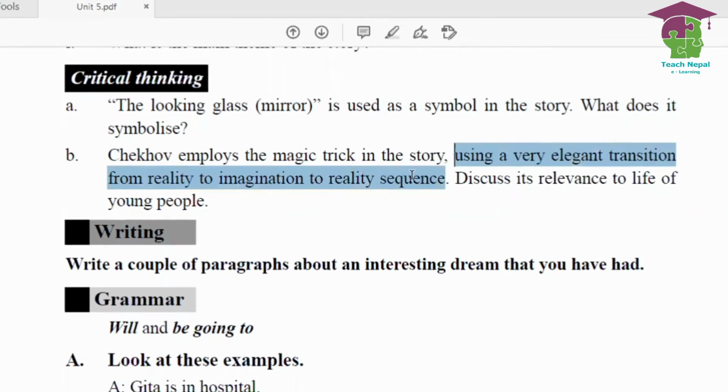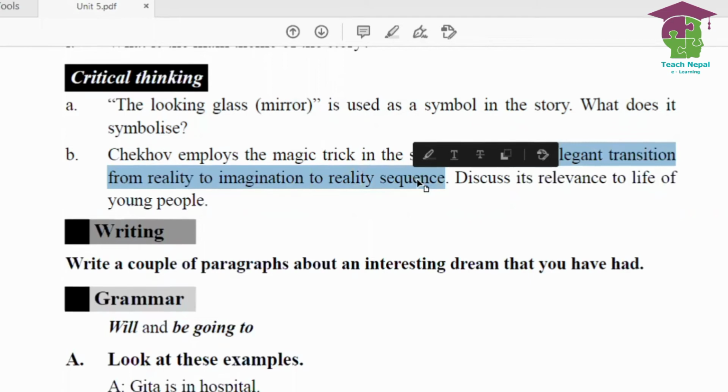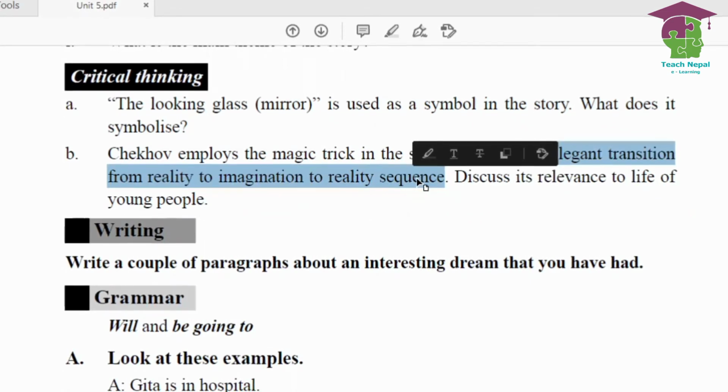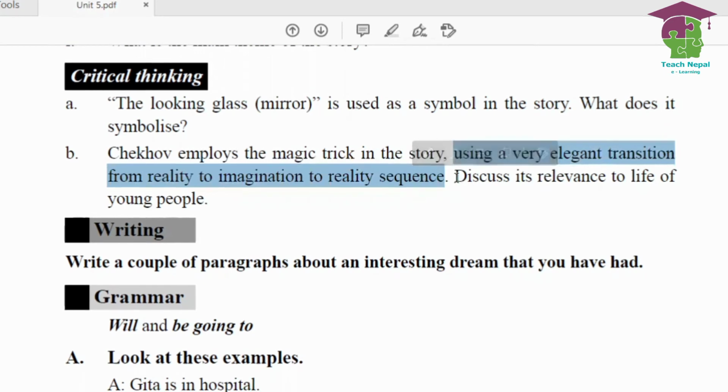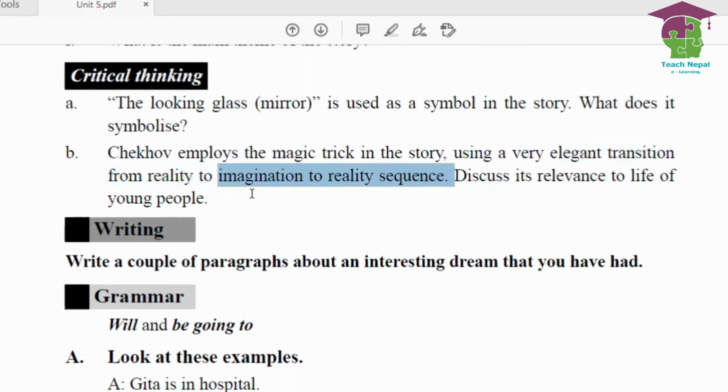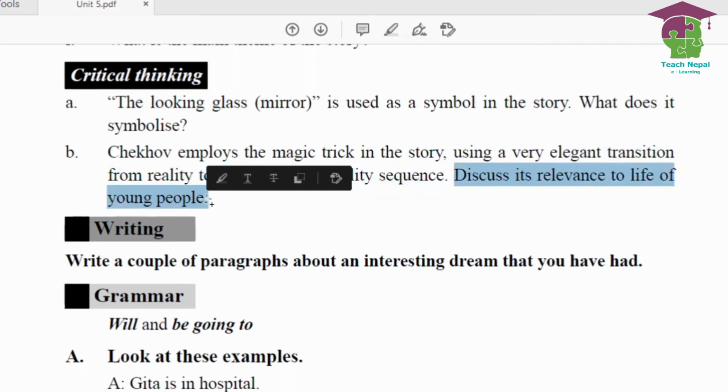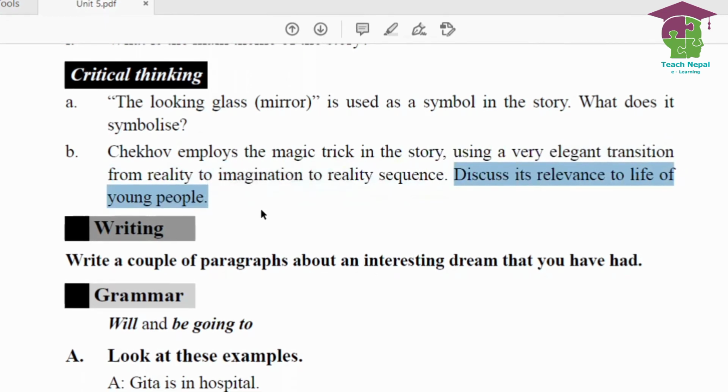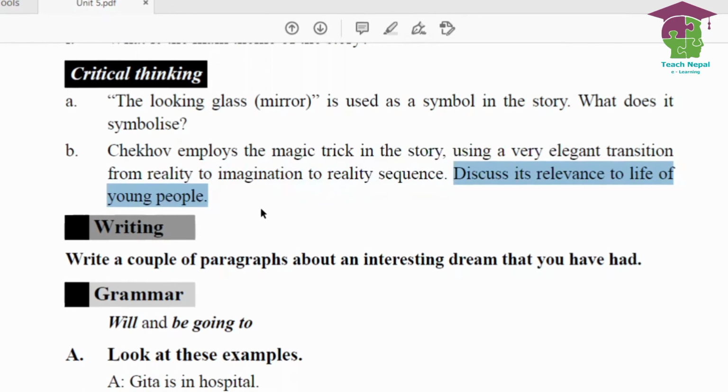First there is reality, her own real life, then later on the writer talked about the imagination. Discuss its relevance to life of young people. As young people, they are more ambitious these days, right? We can talk about the daydreaming and their harsh realities, bad realities because of the daydreaming. You can write about those things.